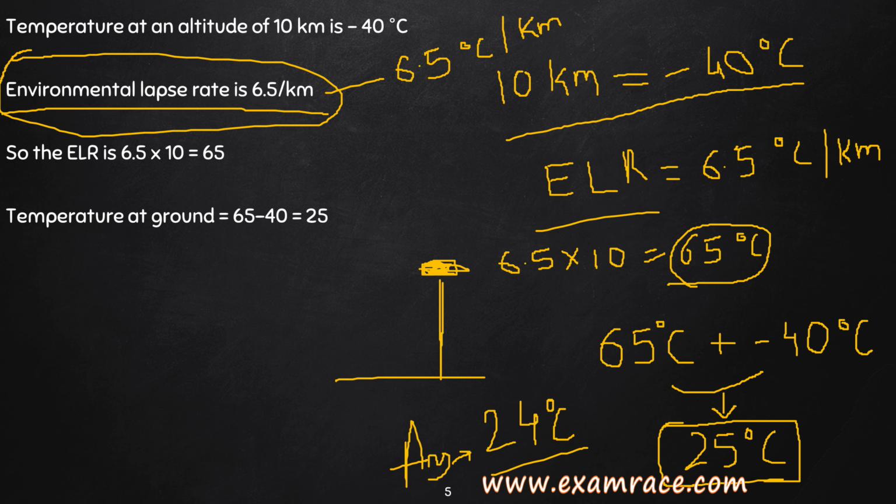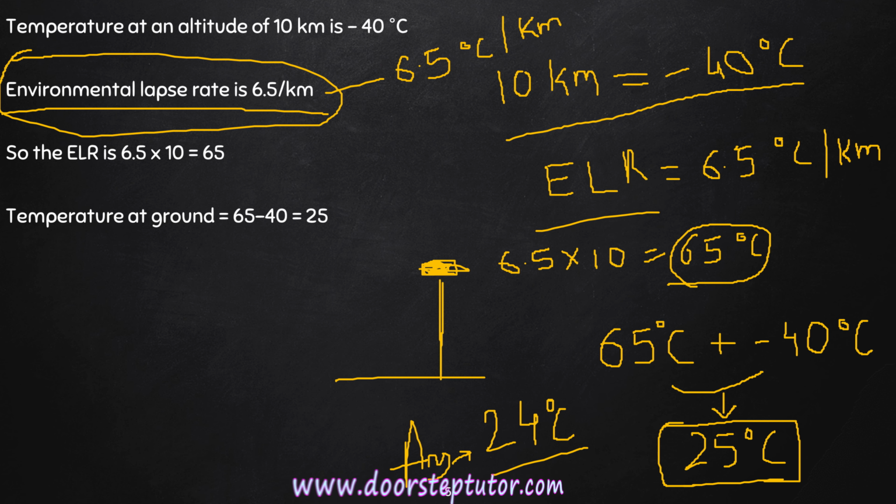It is given in the question itself. Now we have to remember a value of environmental lapse rate, that is the rate of change of temperature with height, how the temperature changes with height. The theoretical value for ELR is 6.5 degrees Celsius per kilometer.